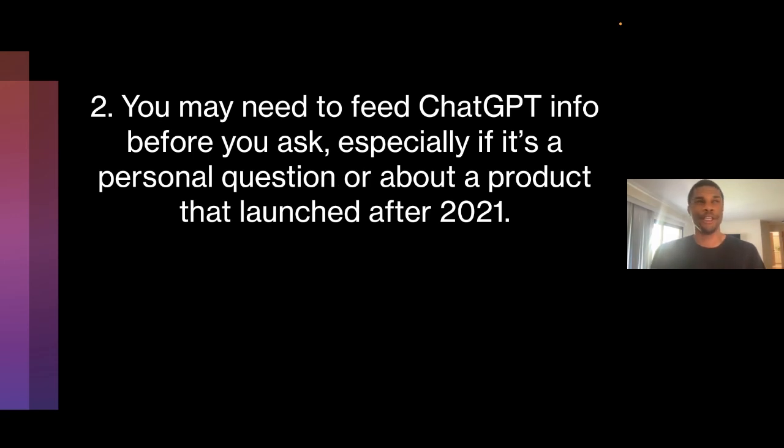What I mean is, let's say there's an article about the new PlayStation 7 that just came out. Obviously, ChatGPT doesn't know much about the PlayStation 7. So what you could do is copy an article describing the release of the PlayStation 7, paste that in, and then afterwards you can ask questions and say, hey, what might be a great game to build for the PlayStation 7? So that's one example. But again, definitely the more information, the better. And this follows the theme of the first rule, which again, the more specific you are, the better.